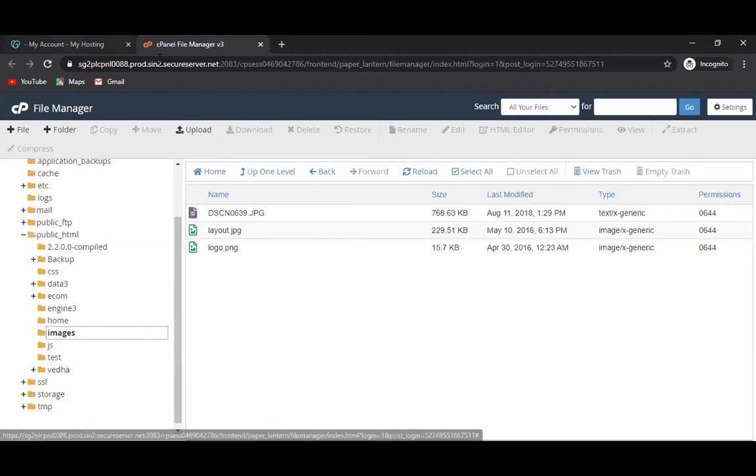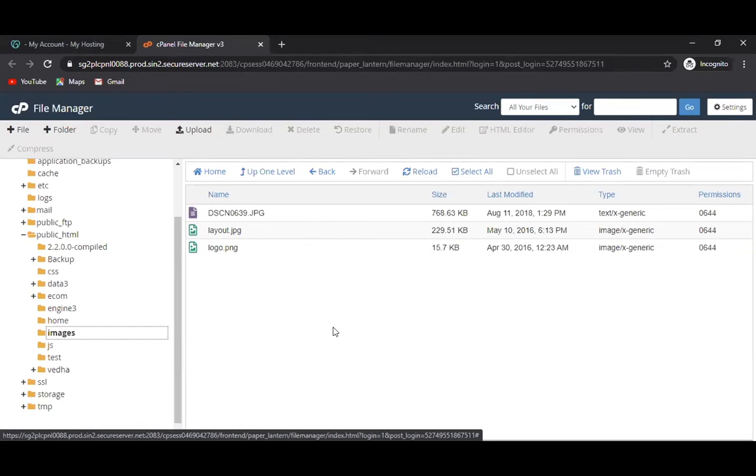It says cPanel File Manager V3 on the address bar. Forget about all these things right now. We are just accessing all the files and folders available on your server. If you know the path, you can locate it here. How to know the path, I will show you separately.